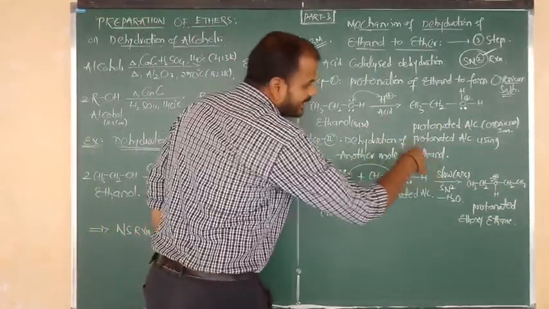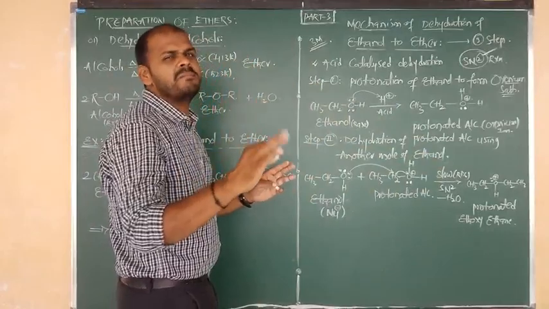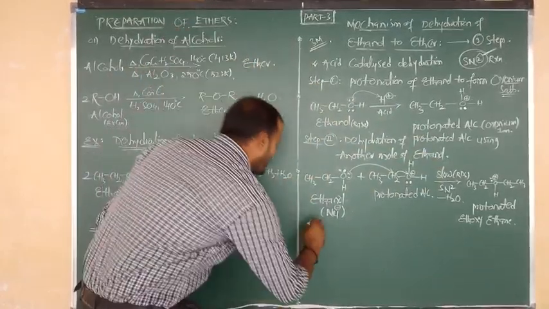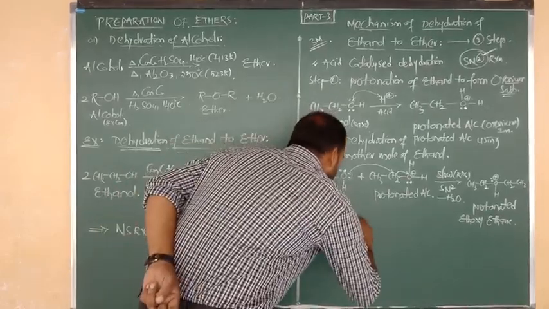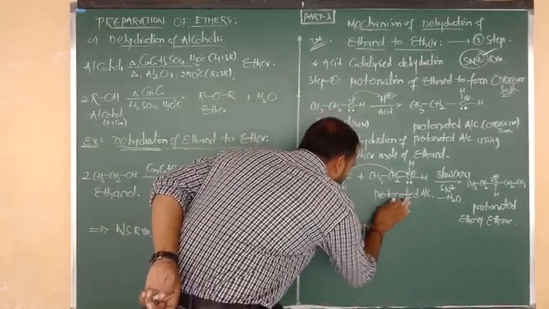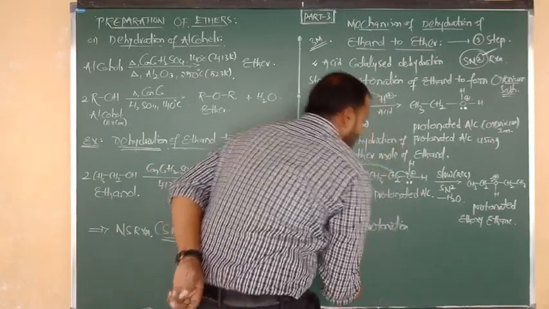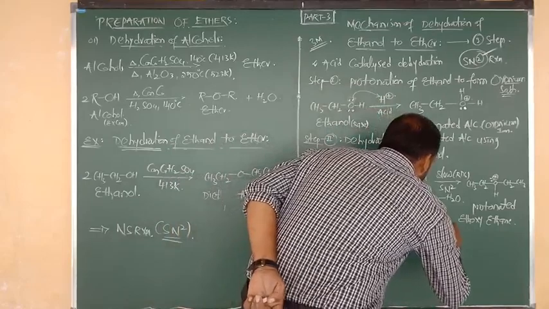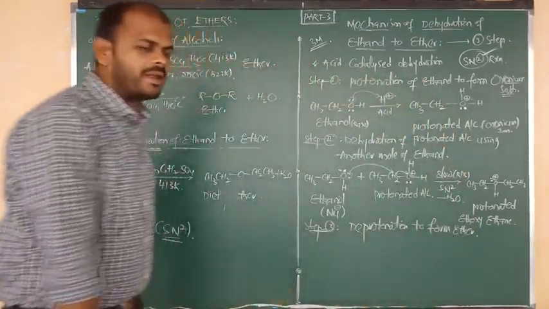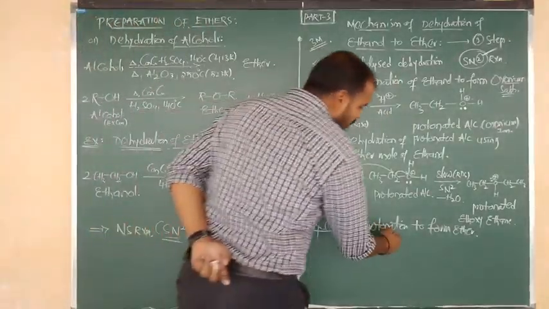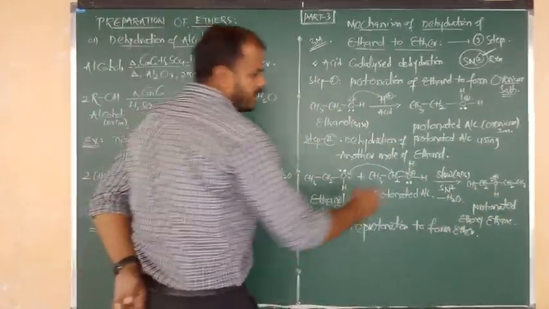Now this protonated ethoxyethane undergoes the third step, which is simply removal of a proton, that is, deprotonation. So step 3 is a deprotonation. Deprotonation to form the product, which is what? Ether. From which molecule do we do the deprotonation? Protonated ethoxyethane undergoes deprotonation. Tell me the formula.